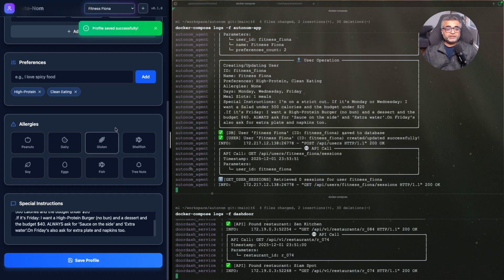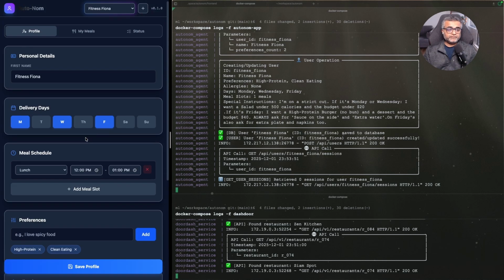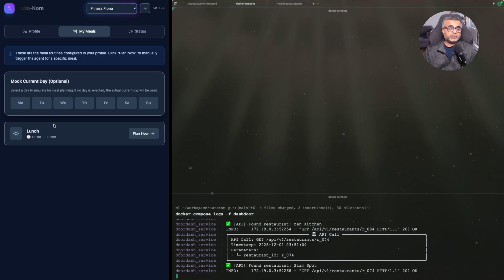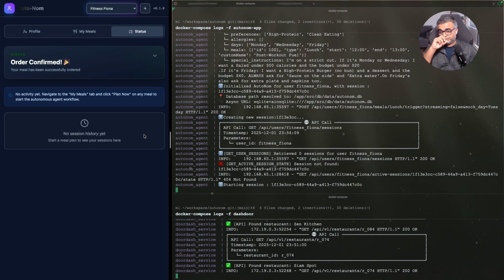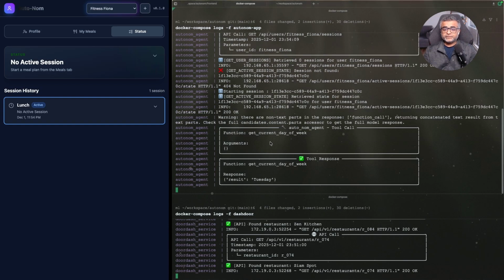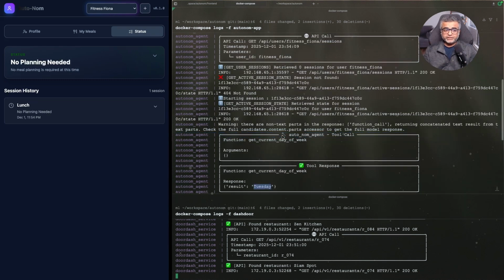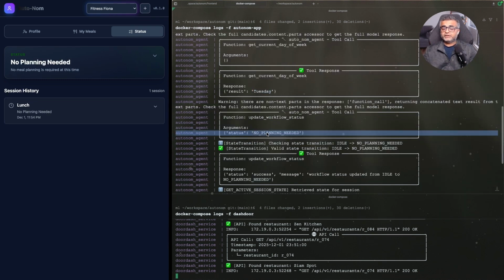So let's try two different things here. One, we'll try and see if the agent understands the delivery days. So we'll first mock that it's Tuesday and see if the agent still orders a meal for us when we don't need it. So I'm going to say it's Tuesday and I'm going to trigger the flow. So we first go to the AutoNom agent. It gets the day of the week. It says, hey, it's Tuesday. It immediately understood that we don't need any planning, right?